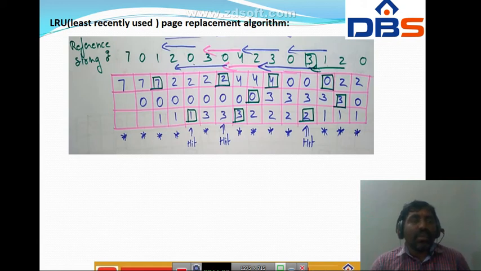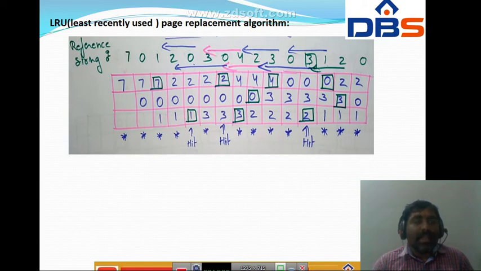From 2 onwards we have to check backward, that is, we have to replace 7 with 2. Why? Because 1 is recently used, and 0 is also most recently used, while 7 is the least recently used. So we are going to replace 7 with 2. So it is also a page fault.